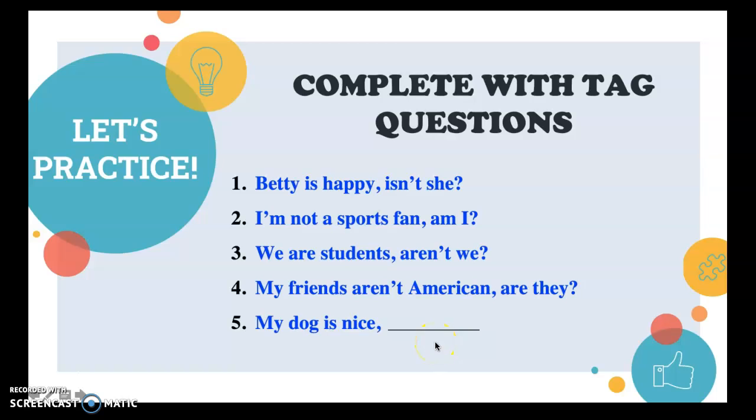The tag question is it. Very good, isn't it? We are going to use it because we are talking about the dog. The dog is not a person, so we cannot use he or she. We have to use it. Very good. Was this exercise difficult for you? I don't think so. Let's continue.